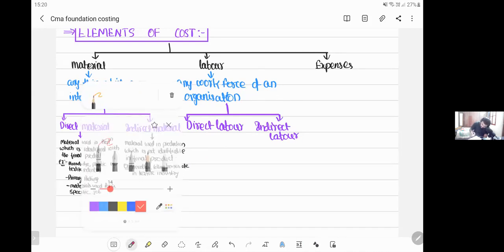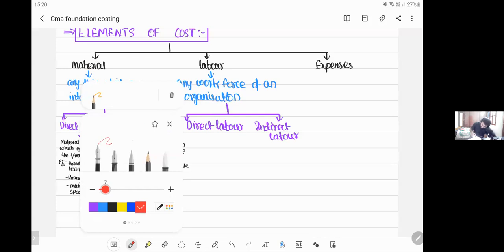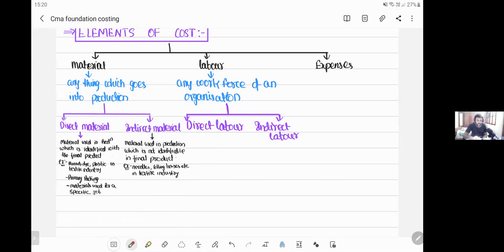Now let's try to analyze what is direct labor and what is indirect labor, like the way we analyzed direct material and indirect material.